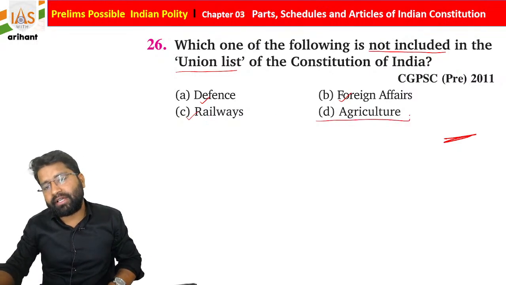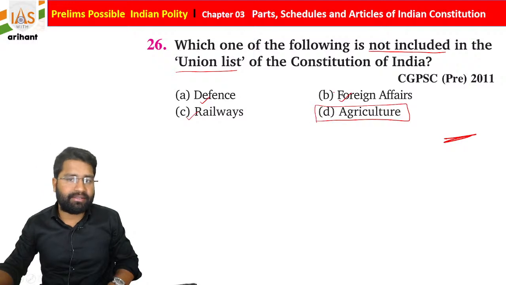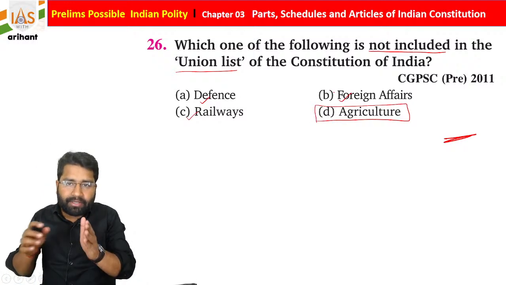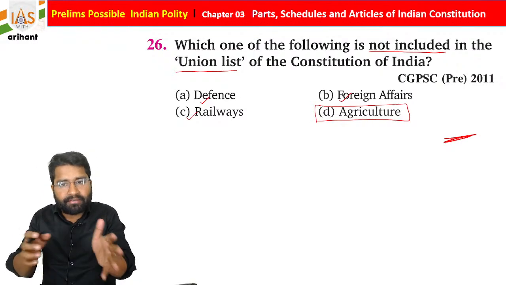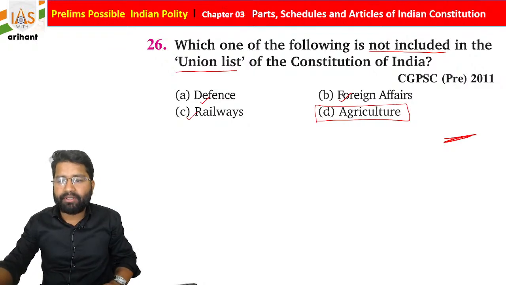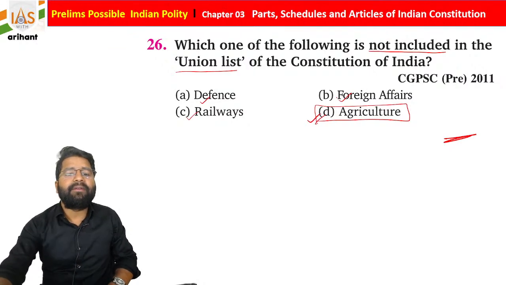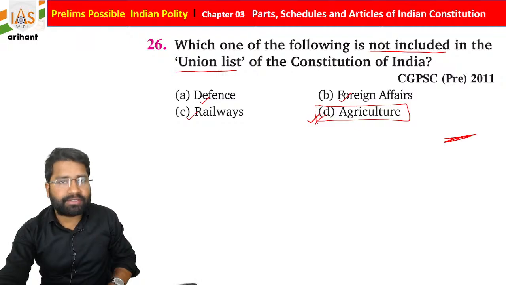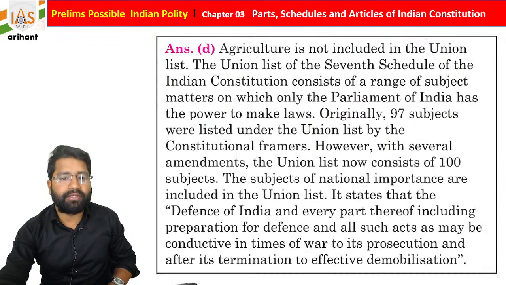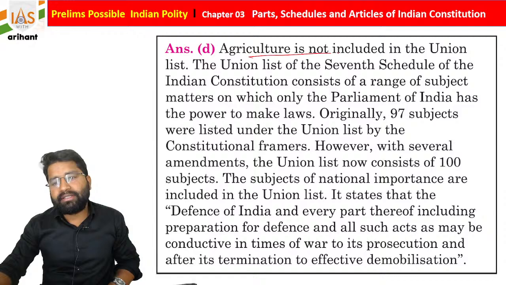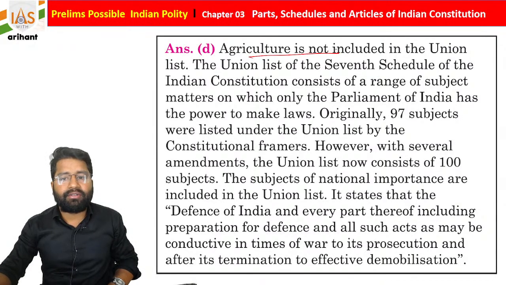Agriculture is going to be taken care of by the state. So there will be different provisions, different laws in different states for land reforms. So agriculture will be a matter of the state list, not the union list. So agriculture is not included in the union list.